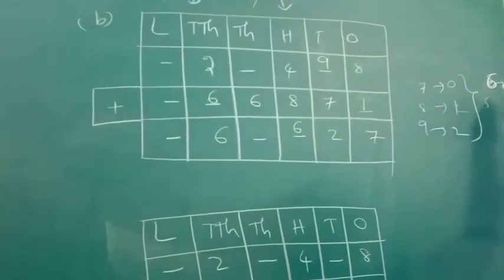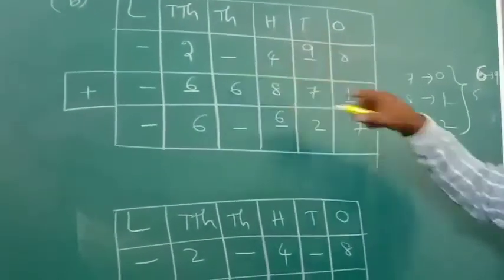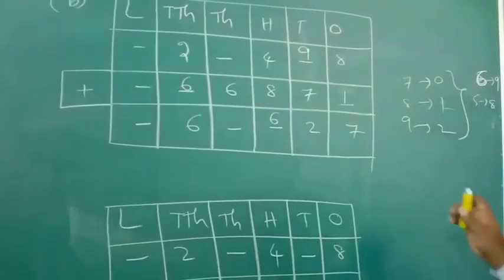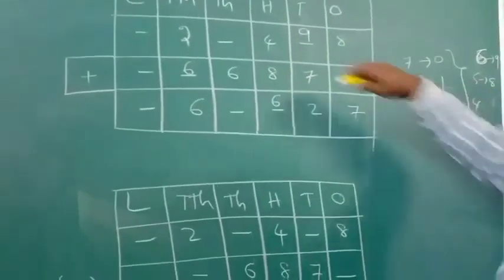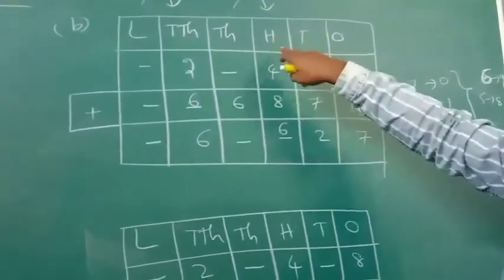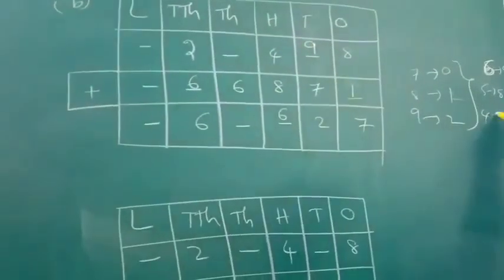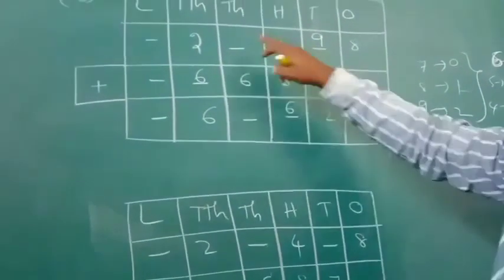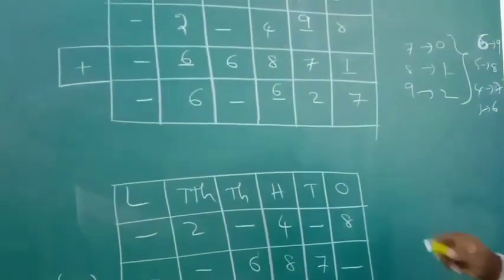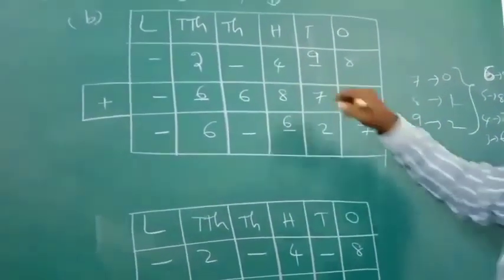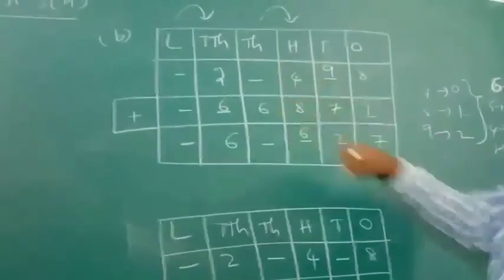Here 5 taking means 1 given, 4, 14 minus 6 is 8. Next here you see. 4 taking is 1 given here, 13 minus 6 is 7. 3 taking is 1 given, 12 minus 6 is 6. Next 2 take, 1 given, 11 minus 6.